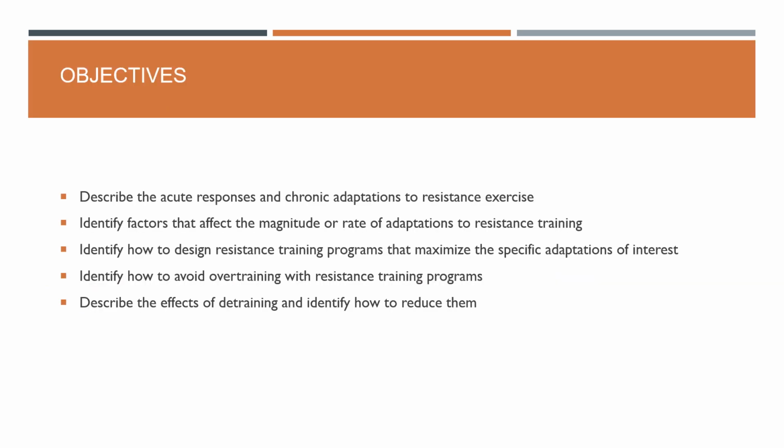Really with this chapter, expect to be able to describe the acute responses and chronic adaptations to resistance training, as well as identify factors that affect the magnitude or rate of adaptations to resistance training, and identify how to design resistance training programs that maximize specific adaptations of interest for bodybuilding or whatever it is. Identify how to avoid overtraining with resistance training, describe the effects of detraining, and identify how to reduce them.